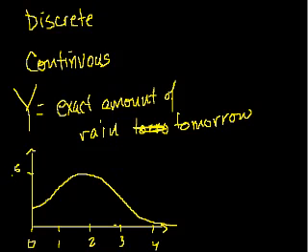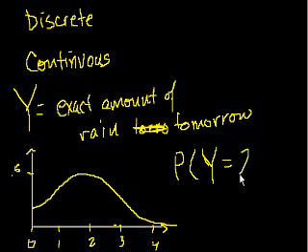So the way to think about it, if you were to look at this and I were to ask you, what is the probability that y, because that's our random variable now, is exactly equal to 2 inches? What's the probability of that happening?